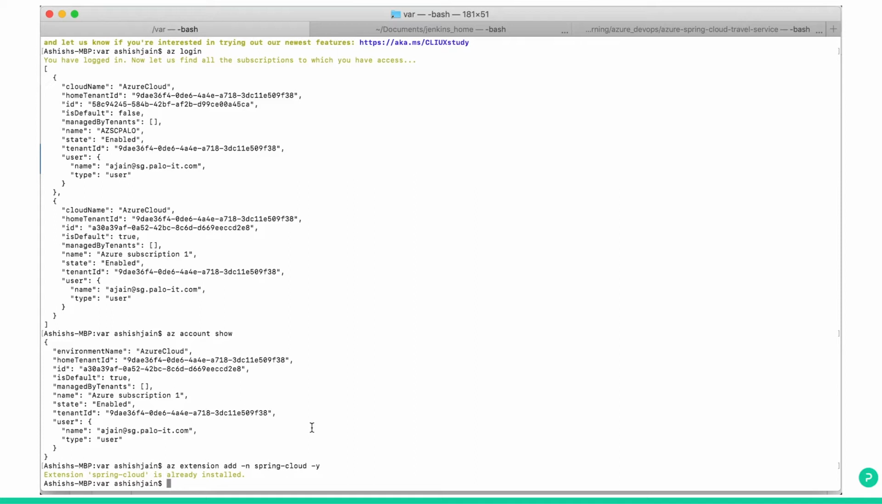So now your Azure CLI is ready to communicate with Azure. We can check the Azure portal, your subscription and all, later, once we start creating some Spring components.